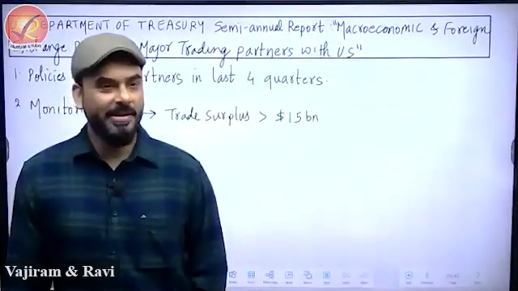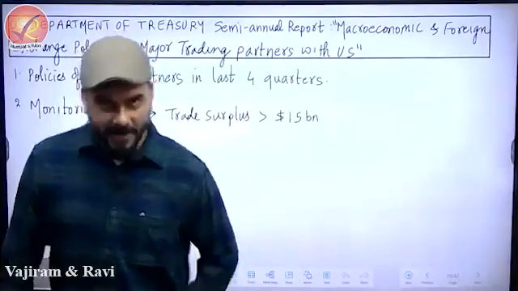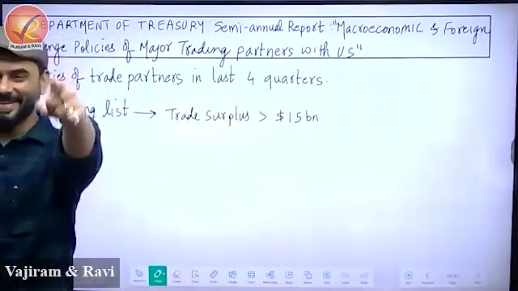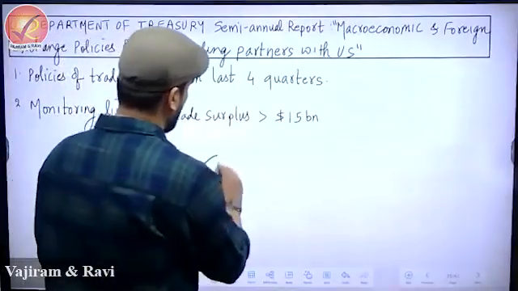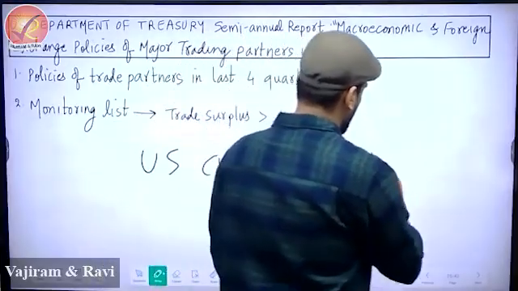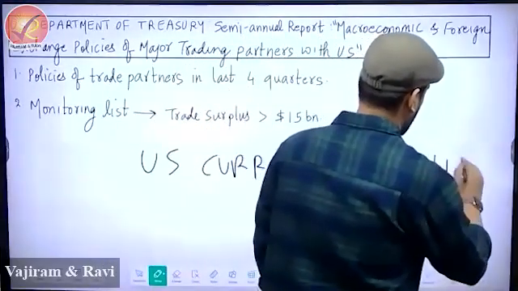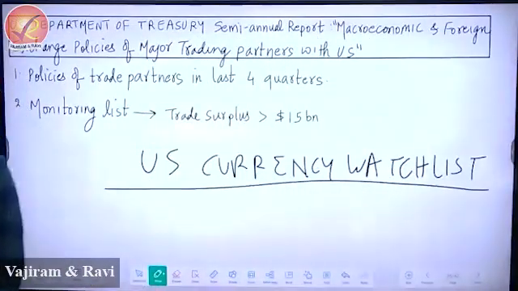So today I'm going to dictate this. This is for prelims, an extra point for prelims from current affairs. So please write: USA blacklisted India. Yes. So please write US currency, that's your title. US currency watch list. Very, very important for prelims. You can write in the bracket, prelims. US currency watch list.